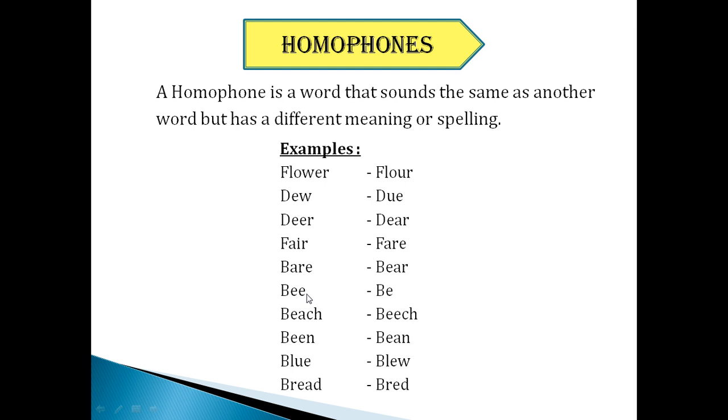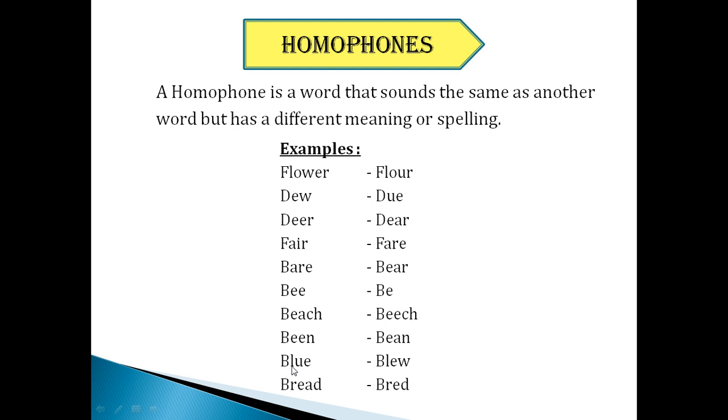B-E-E, the bee. The bees are humming around the flower, isn't it? They give a humming sound. So that is that kind of bee. And this B-E is, be quiet. We are telling another person, be quiet. This is beach. What is a beach? We used to play on the beach. The water is there. That is called beach, B-E-A-C-H. And this is beech, B-E-E-C-H. Bean. I have been here, isn't it? B-E-E-N. Another one is B-E-A-N, bean.